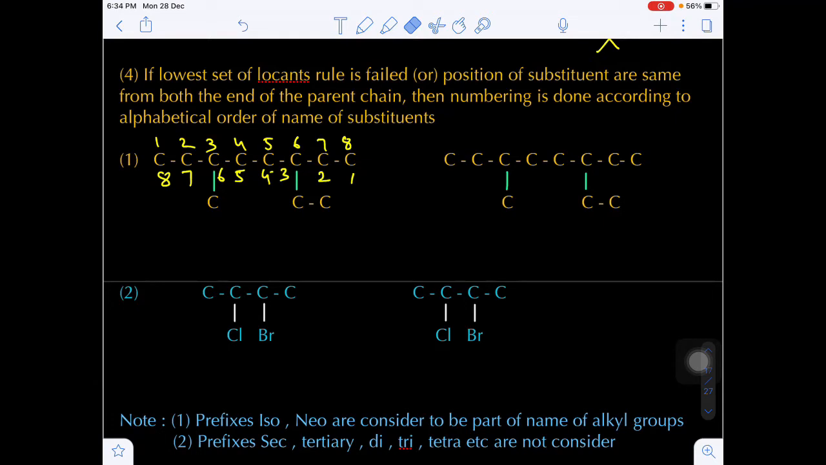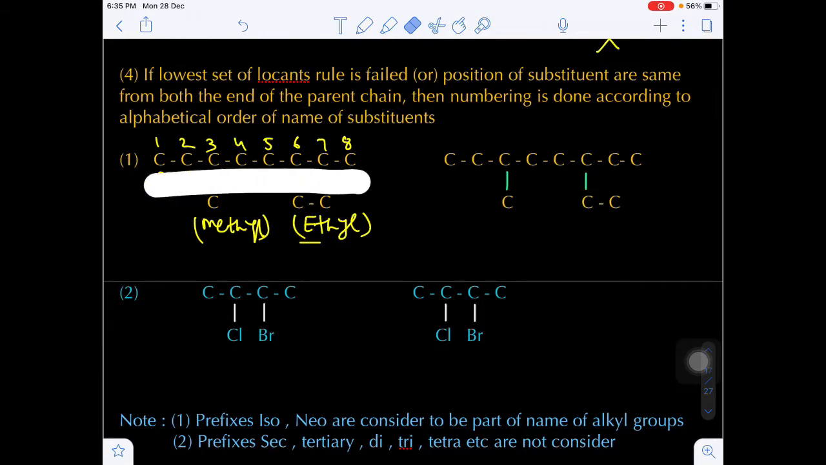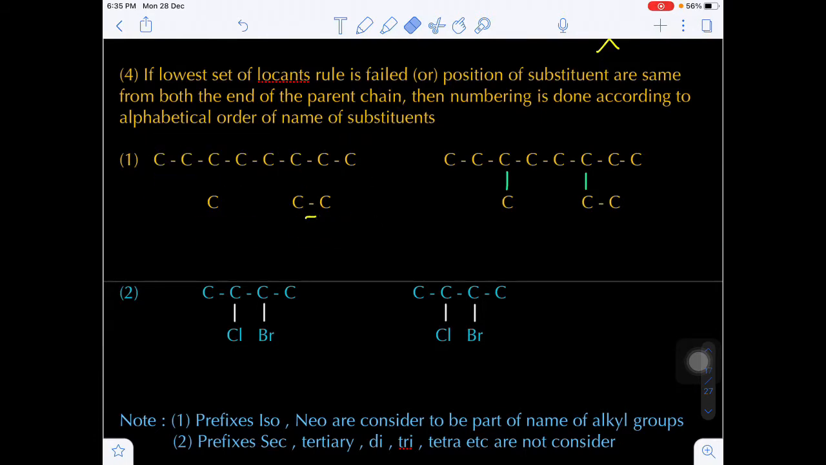That means from equidistance, in that case we have to go for the alphabetical order of the names of the substituents. Okay. Now you see, what is the name of this single carbon substituent? Methyl, and two carbons will be ethyl. Now in methyl and ethyl, which letter comes first in alphabetical order? E comes first. So that's why we have to give the priority to the ethyl substituent. Are you getting my point? So the ethyl substituent gets the lowest number. So this will be 3, 4, 5, 6, 7, 8.